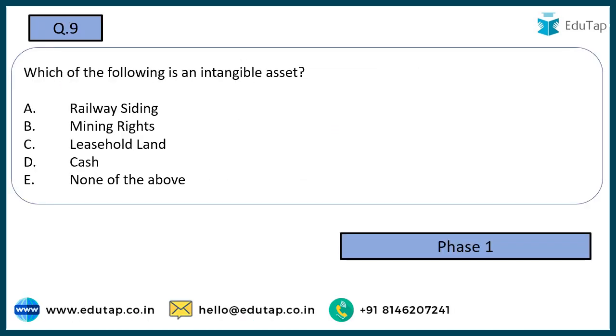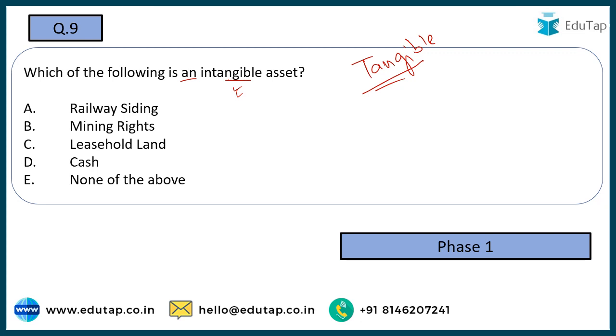Now let's come to the next question. Which of the following is an intangible asset? So there are two types of asset. One is tangible. They are the physical assets which you can touch. And the other one is the intangible asset, which you cannot touch. They are not physical assets. And these include assets like patents, copyrights, etc. Options are railway siding, mining rights, leasehold land, cash, or none of the above.